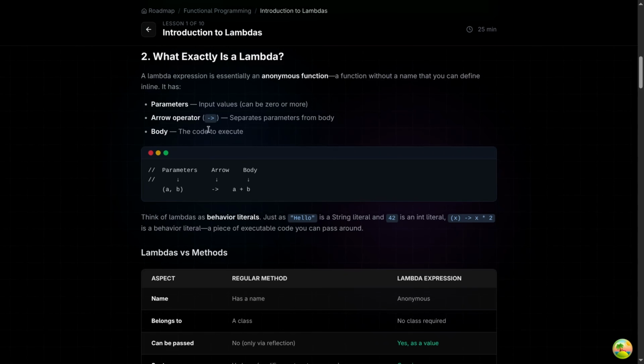A lambda expression is essentially an anonymous function, a function without a name that you can define inline. It has parameters, an arrow operator that separates the parameters from the body, and the body, the code to execute. So we have this syntax, and these are our parameters. Then this one is the arrow syntax and our body. We can think of lambdas as behavior literals. Just as "hello" is a string literal and 42 is an int literal, this one is a behavior literal that does something.